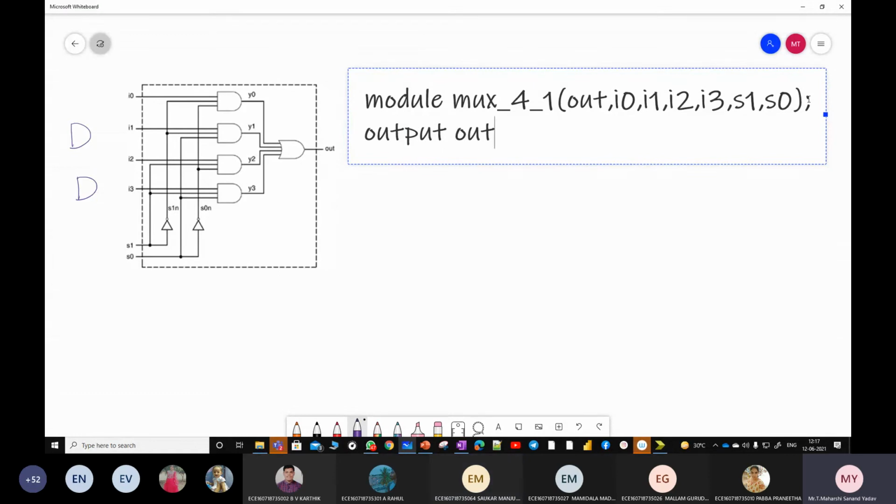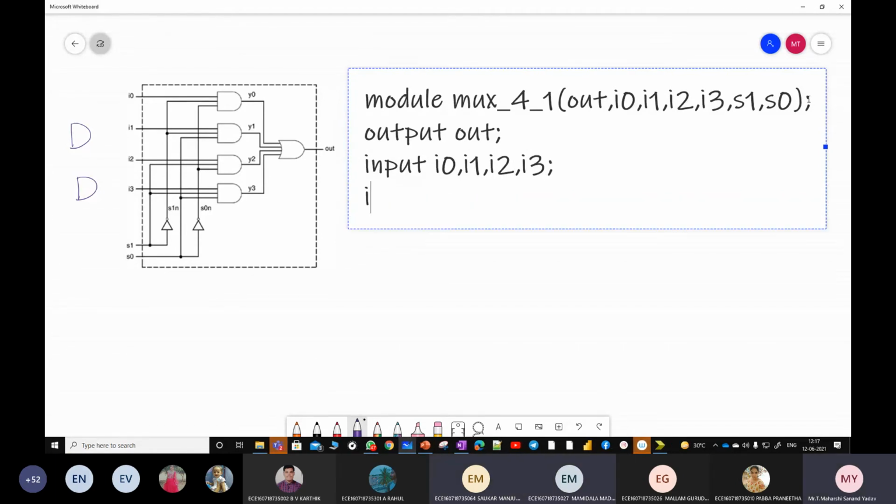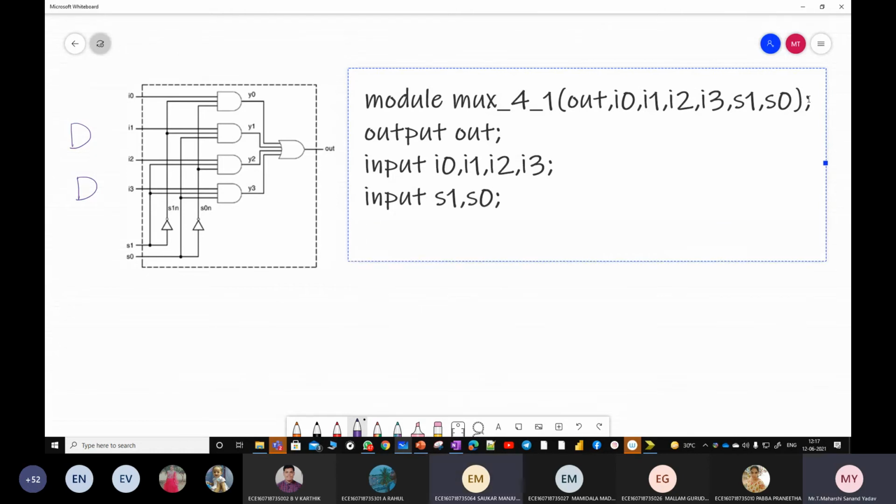Inputs I0 to I3, I0, I1, I2, I3. Another input is S1 and S0. Should we include the library? You can, but for your convenience I'm writing again. Next, tell me the wires: S1 bar, S0 bar, and Y0, Y1, Y2, Y3. The simple concept is to follow lowercase only. Don't go for capital letters. Anything else left?